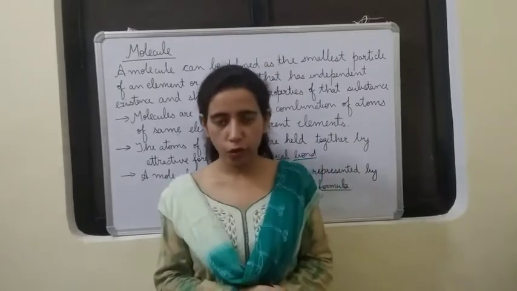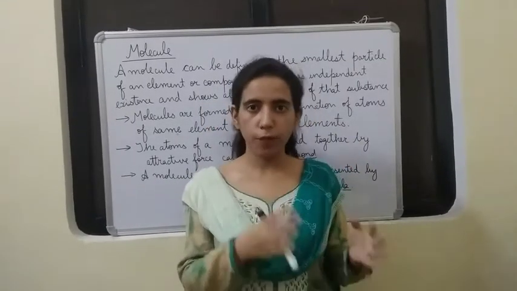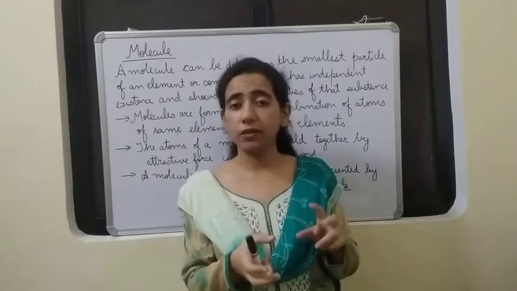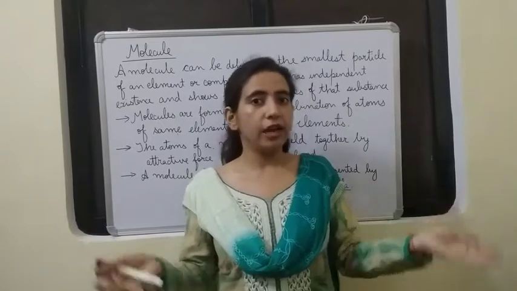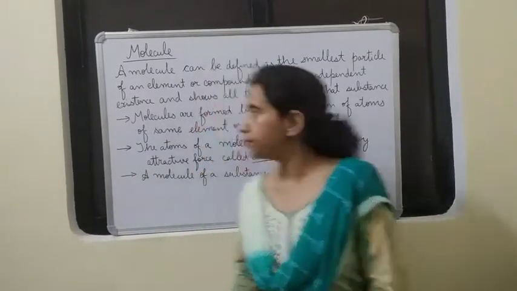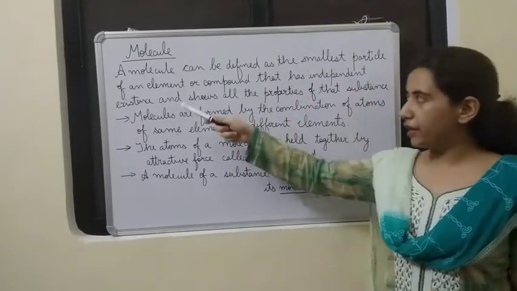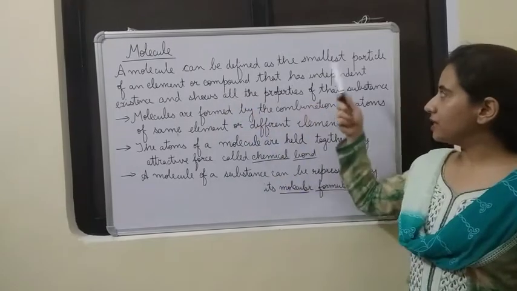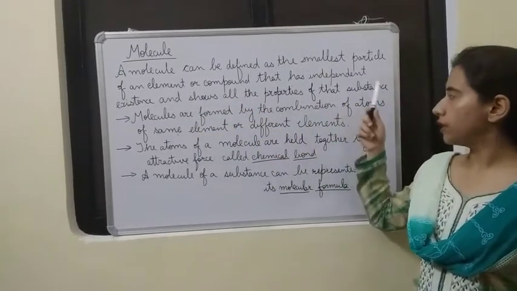Proceeding forward with molecules, we just studied that an atom is the smallest unit of matter which may or may not exist independently. If it does not exist independently, it combines to form molecules. Okay, let us see the definition. A molecule can be defined as the smallest particle of an element or compound that has independent existence and shows all the properties of that substance.